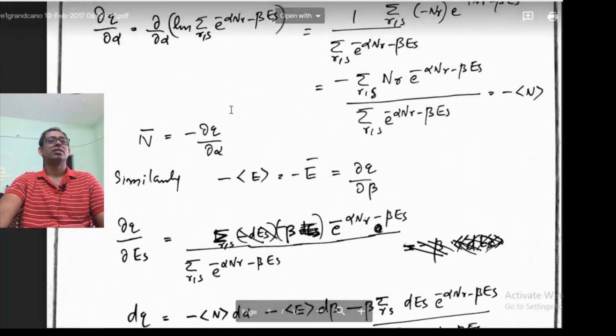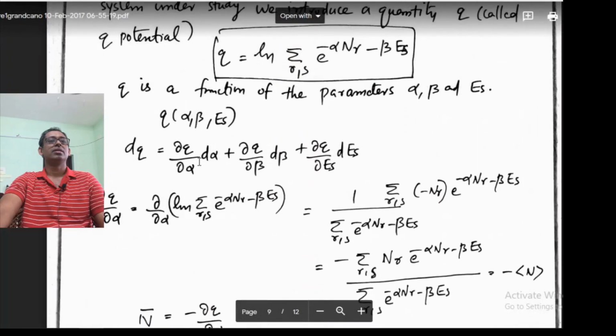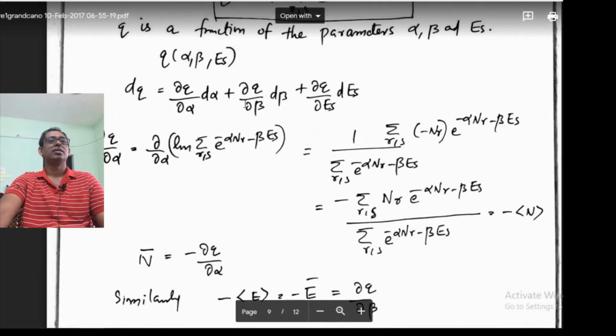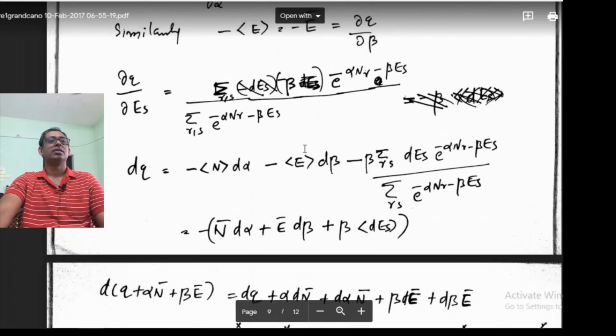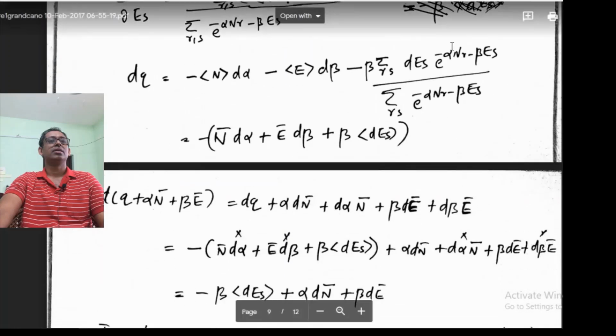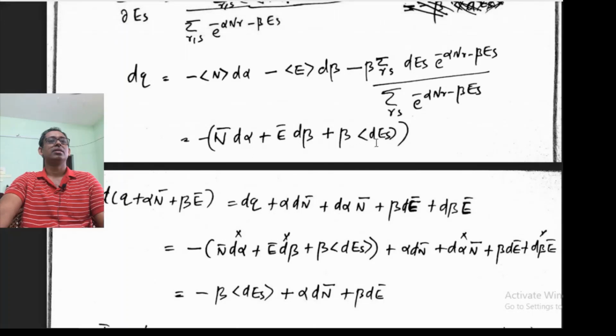So here for ∂Q/∂alpha, I am writing the negative of the average value of N, and for this I am writing the negative of the average value of energy, and here it is written like this. And as we look at this expression, we can see it is the average value of the change in energy, dEs.